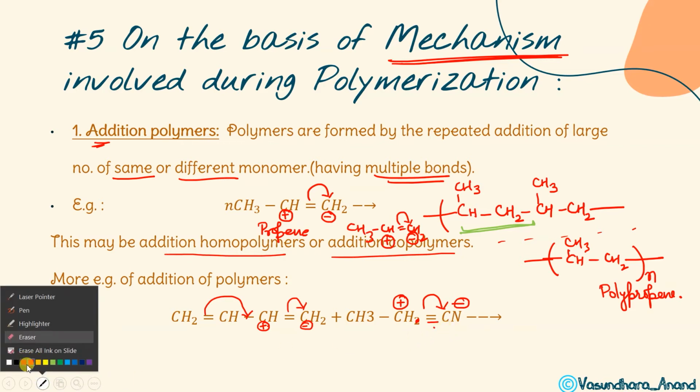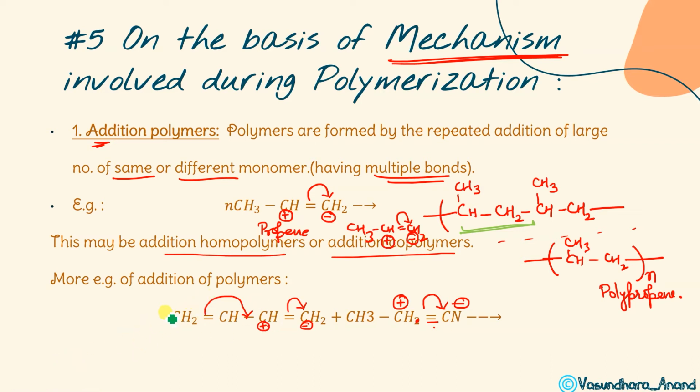Okay, so if this bond is going to break, shifting on this side, what will happen? This will have a positive charge. So now we have CH2 plus here, then CH double bond CH, and this is CH2 minus. On this, acrylonitrile is going to attach. Here it is plus, and here it is CN minus. So how will it attach?